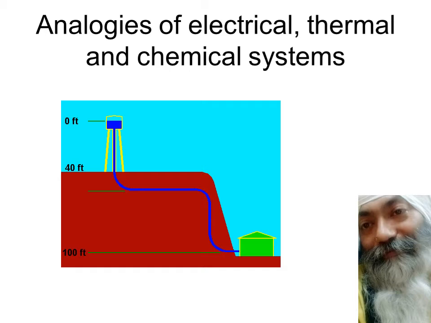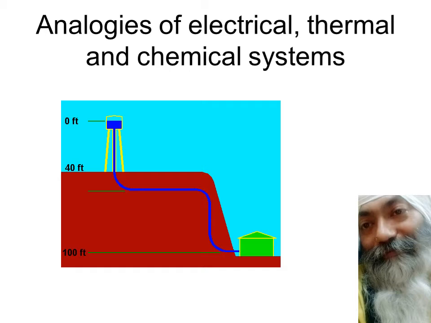As you can see in the figure, just tell me whether the water is going to flow from this overhead tank to the house, or is it going to flow from the house to the tank. I think you'll say that it's something very obvious. Water always flows from higher level to lower level.